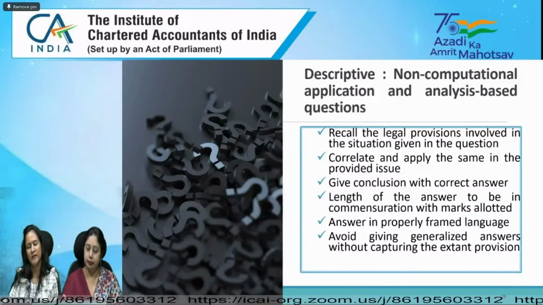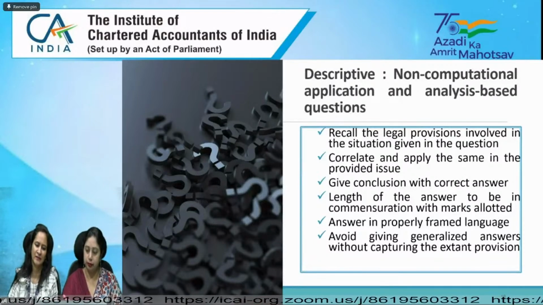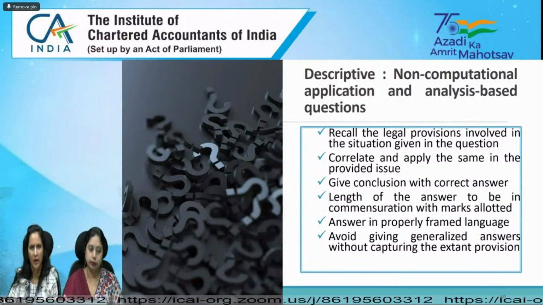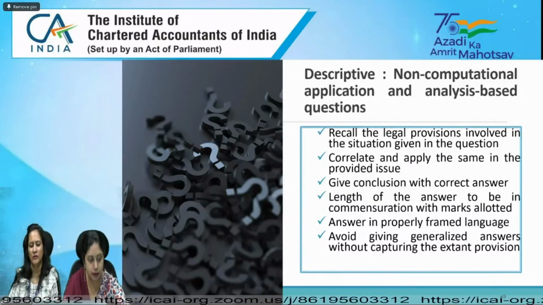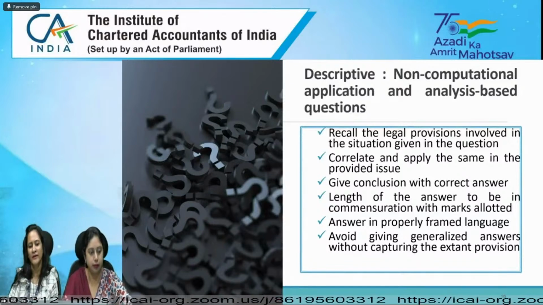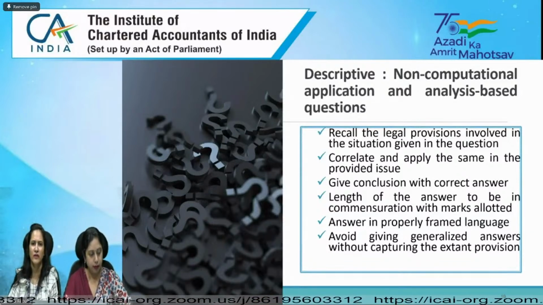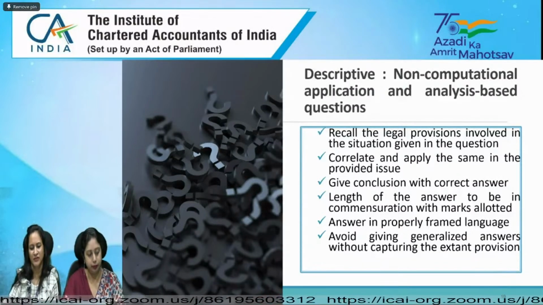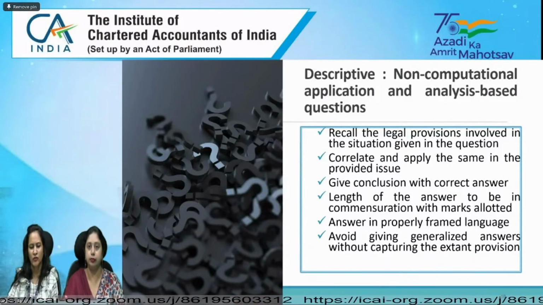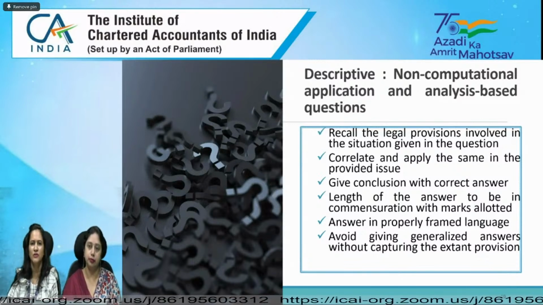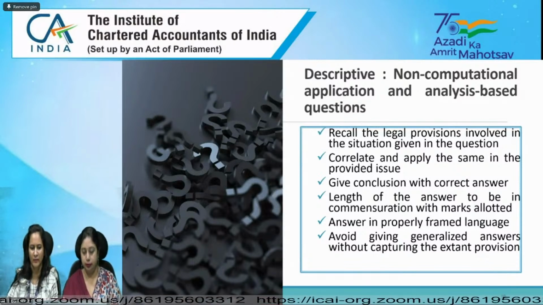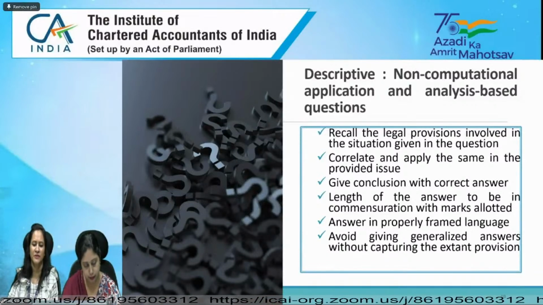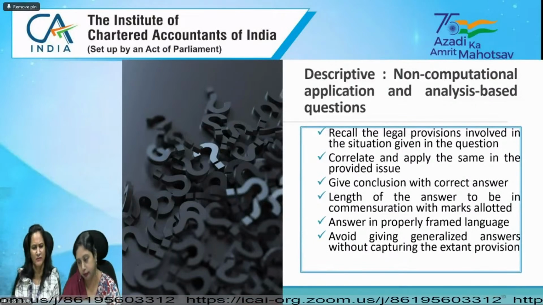You can write in your own words. Legal language, as it is in the Act, is not expected from the student. But what is expected is that whatever is the correct meaning of that provision should be clearly exhibited in your answer sheet. You can write in your own words, but the legal meaning should not be lost. Then avoid giving generalized answers without capturing the extant provisions.